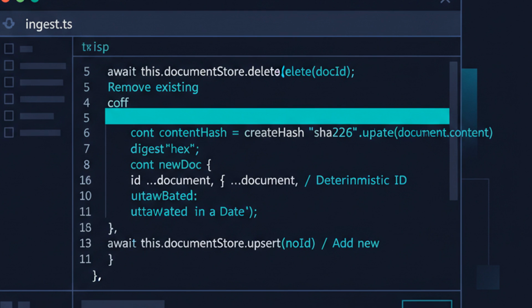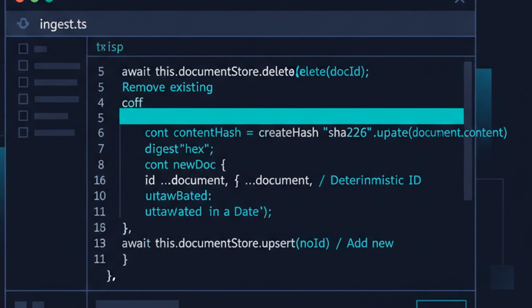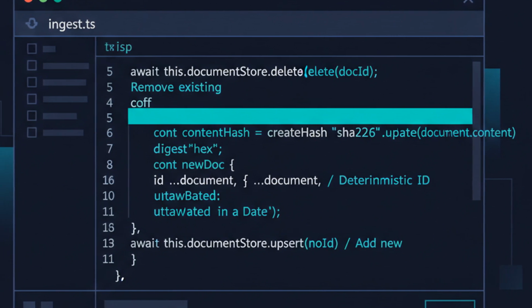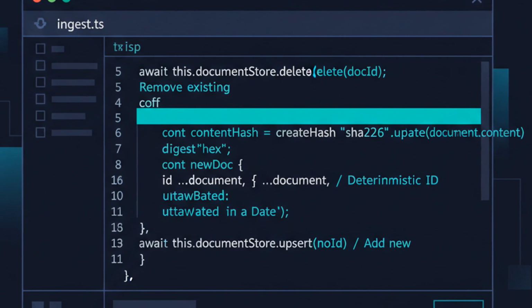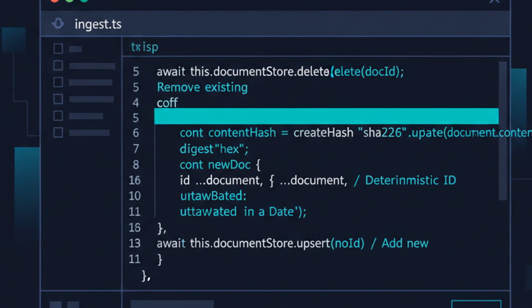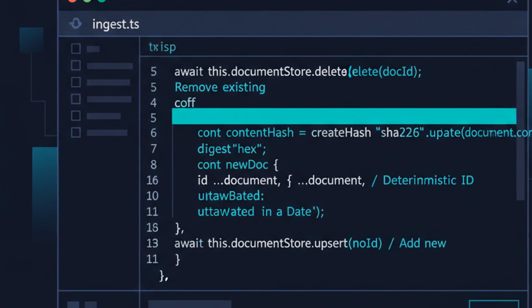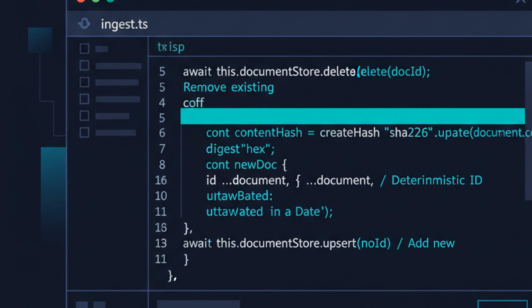Documents change constantly in an enterprise. A wiki page edits, a policy updates, a Slack thread grows. You can't re-index everything nightly. Instead, you build an incremental ingestion pipeline triggered by change events. When a document updates, you rechunk only that document, delete its old vectors by document ID, and upsert the new ones. The key design constraint is idempotency. Running the same event twice must not create duplicates. Hashing chunk content and using deterministic IDs gives you that for free.